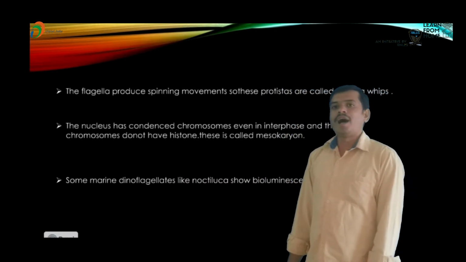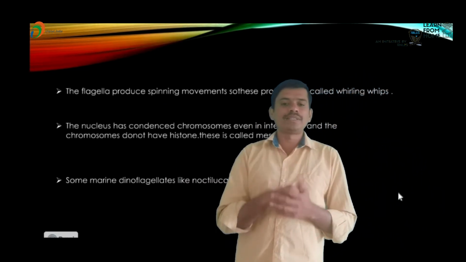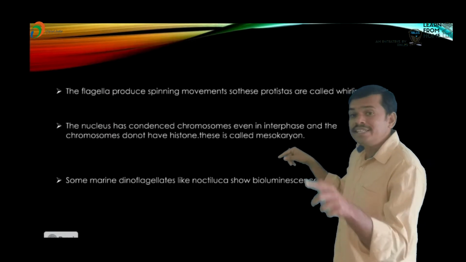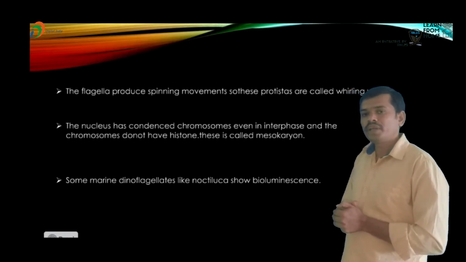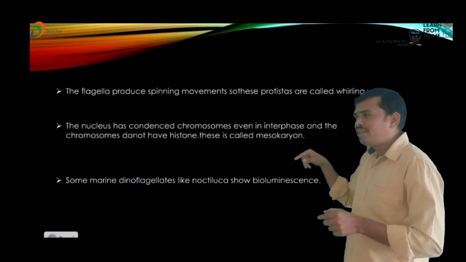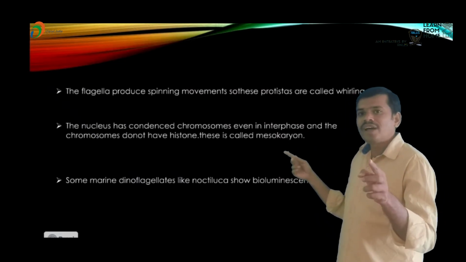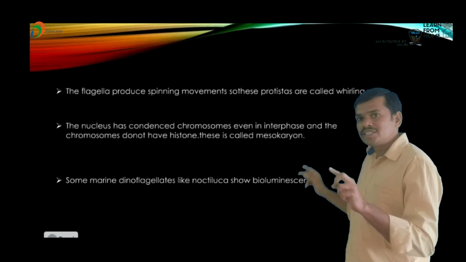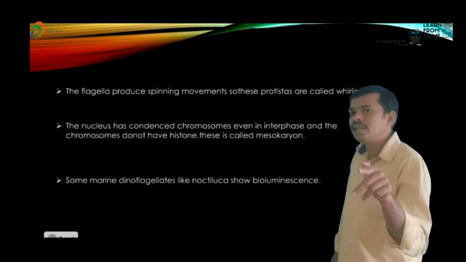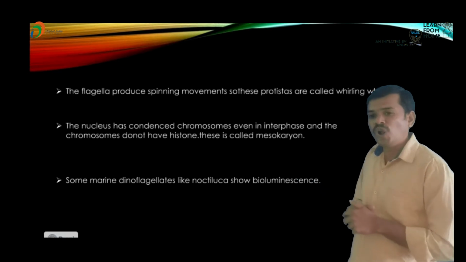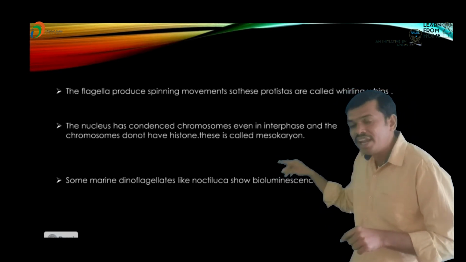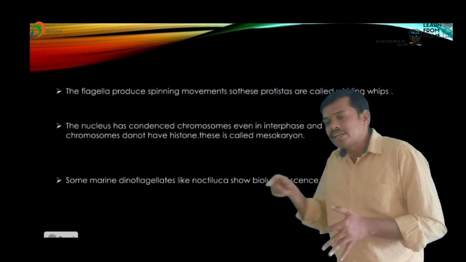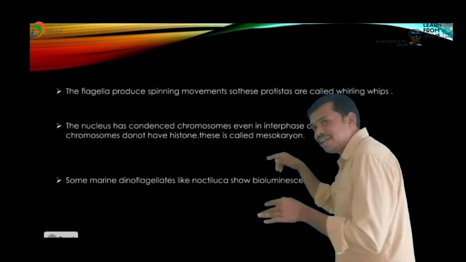Next, the flagella. The dinoflagellate consists of two flagella. One flagellum is arranged longitudinally and the other transversely. These two flagella lie in between the wall plates. The spinning movements occur on the inner side of the wall plates.